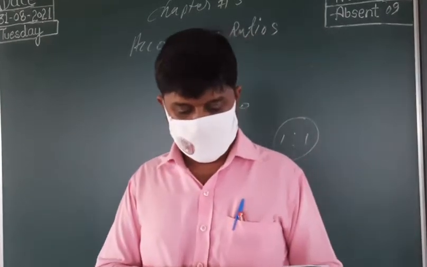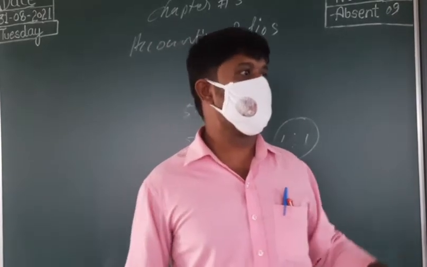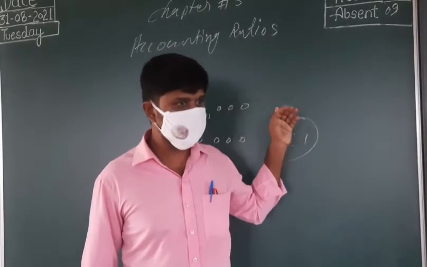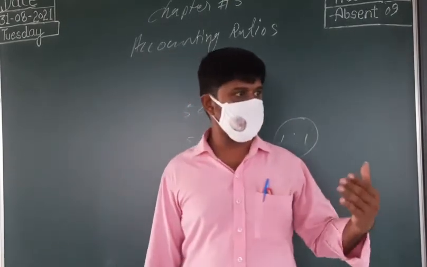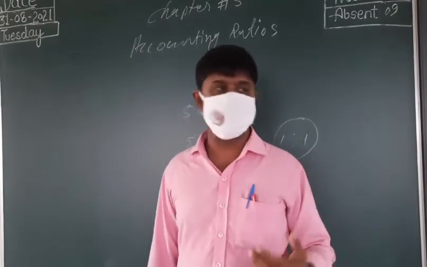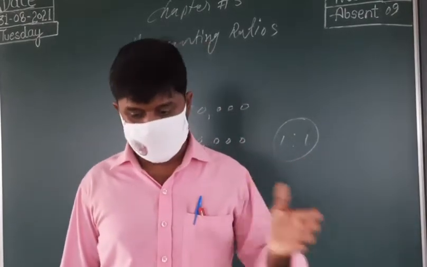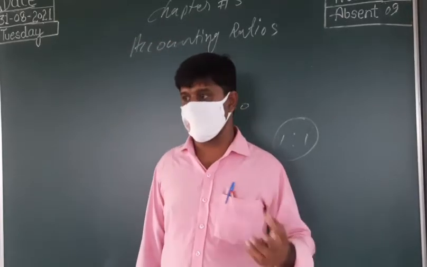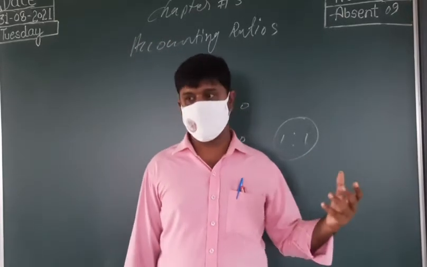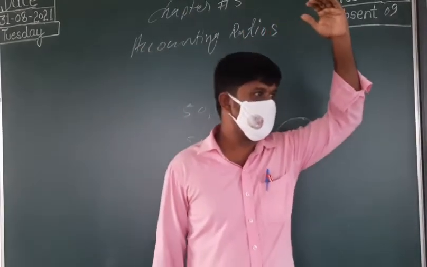Next is ignoring price level changes. We know that from the beginning of the year to the end of the year, prices change in many things. If you are analyzing your market, maybe in some season, last year or before that, we had seen the onion price reach too high, no?